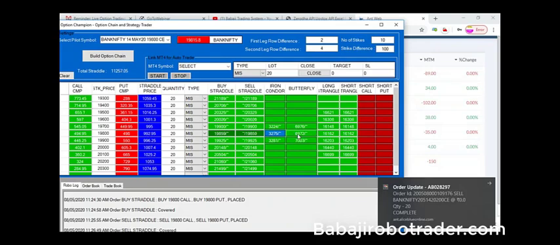So if you want to make the butterfly, what is a butterfly? Butterfly means first you have to make a straddle. Okay, first we sell both the call and the put at the same strike price, and we are buying away from the strike price. Okay, so that is a butterfly. So I'm going to press this button, so see what will happen.